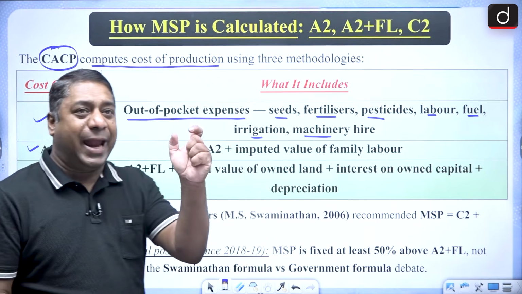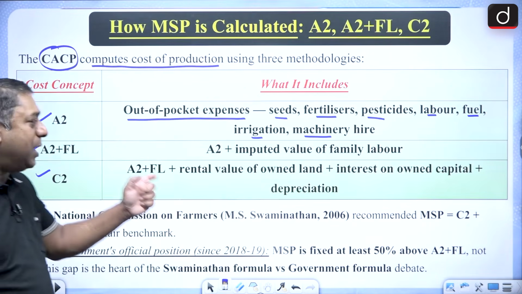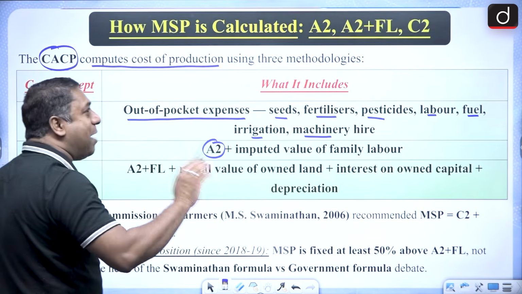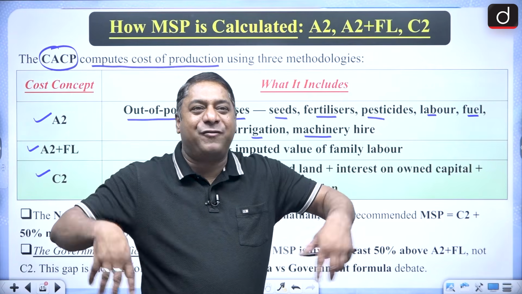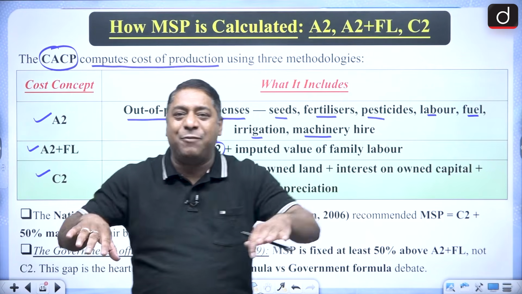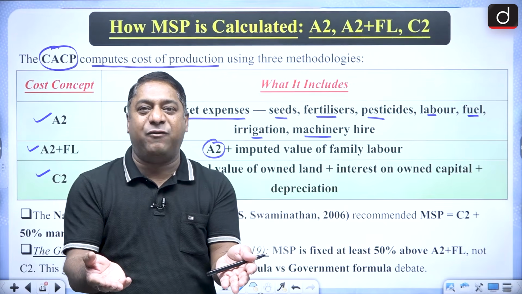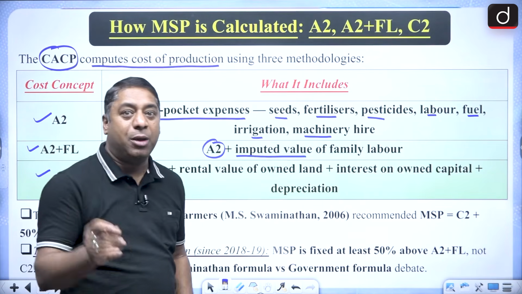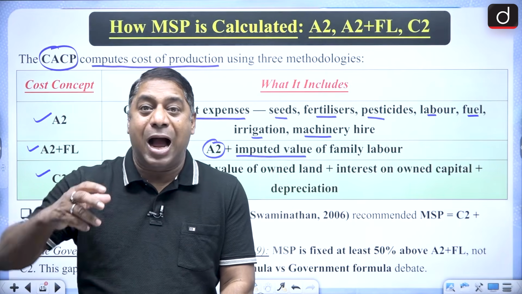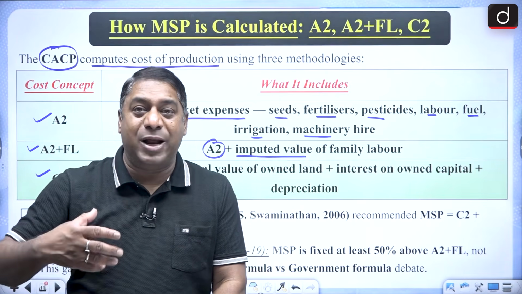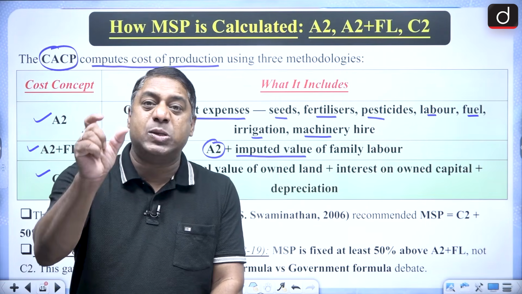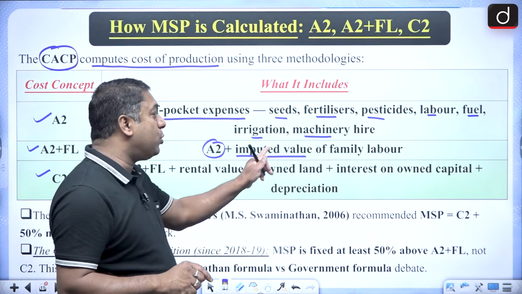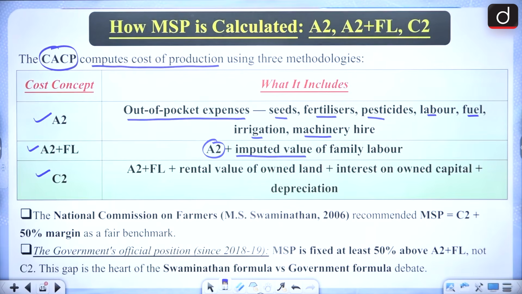And when we talk about A2 plus FL, A2 is there and FL is the family labor. That means I have a family of 5 people. All the 5 people are working in that agricultural field. It means it is an imputed value. Do you know imputed value? Imputed means I am using my own labor. So when I am using my own labor, this is something related to imputed cost. So this is the imputed value of family labor. So that is added to it.